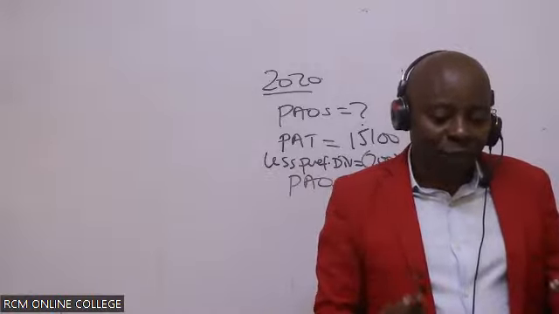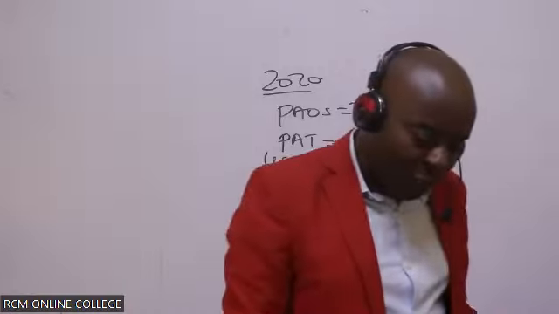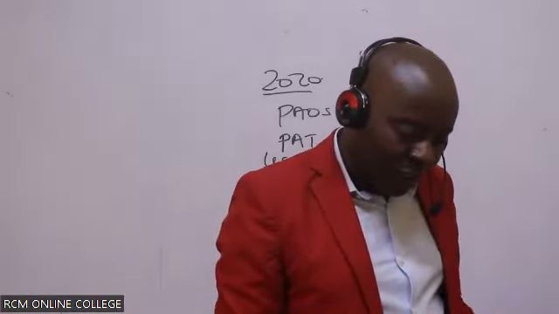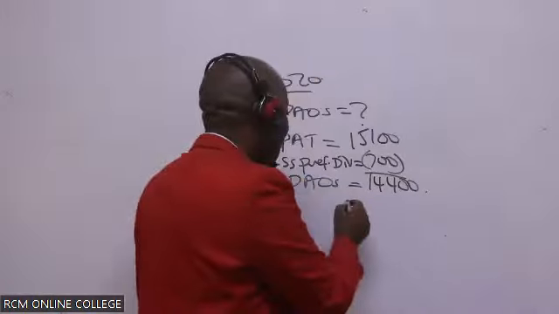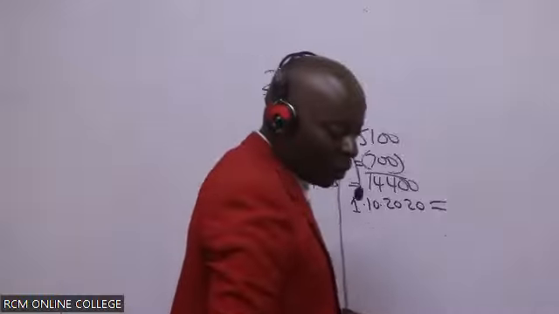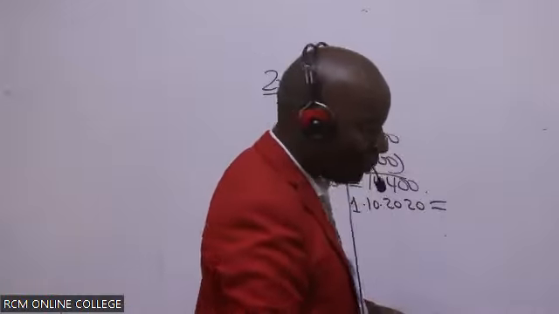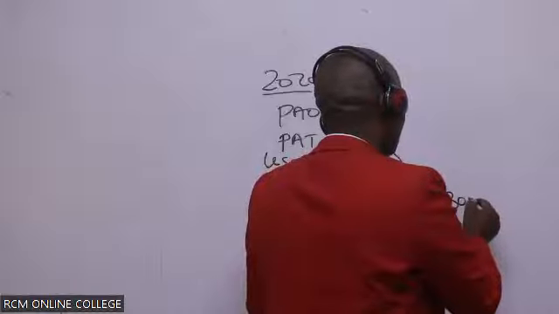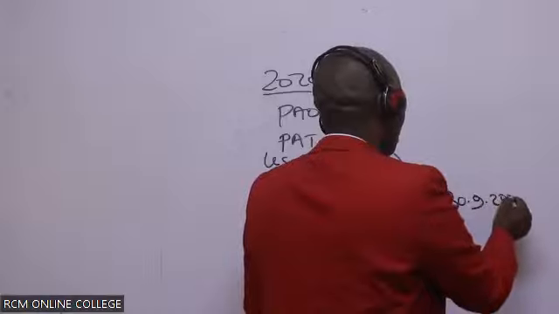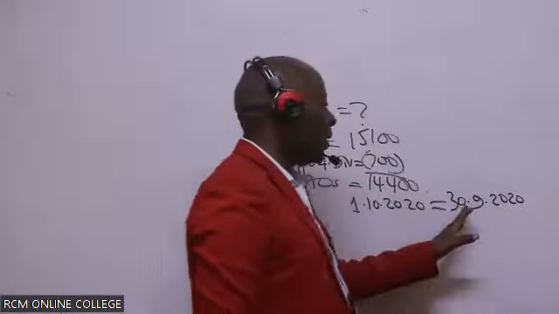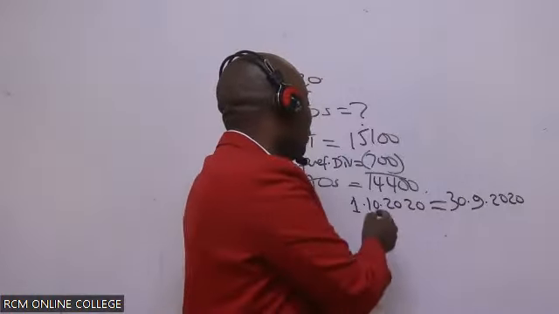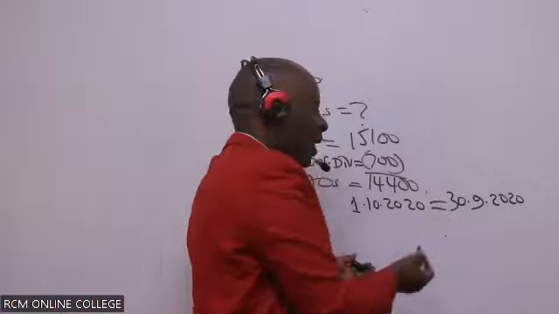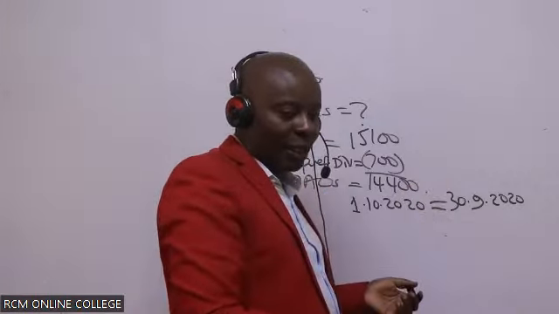The ordinary shares that we began with, they told us there on 1st October 2020. 1st October 2020 is equal to 30th September 2020, the end of the year. So there is no adjustment because they have given us the number of shares in this period. They were 9 million, if you remember.